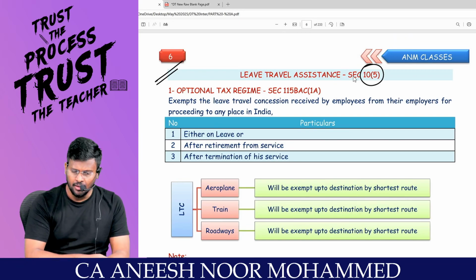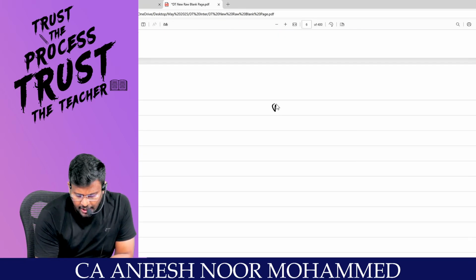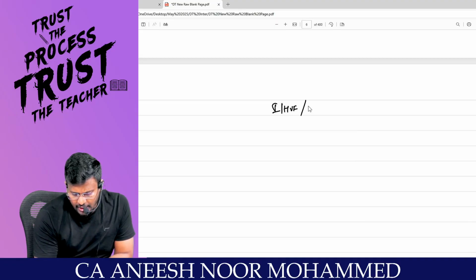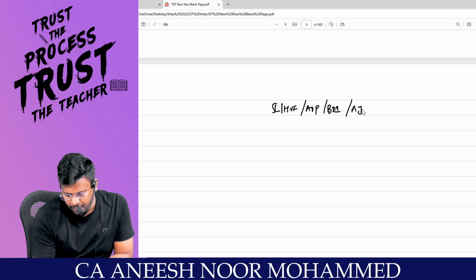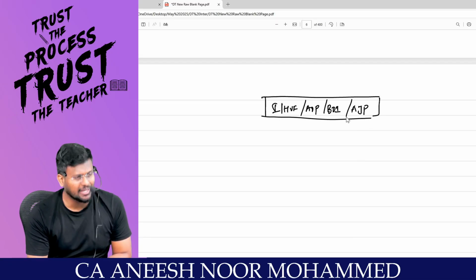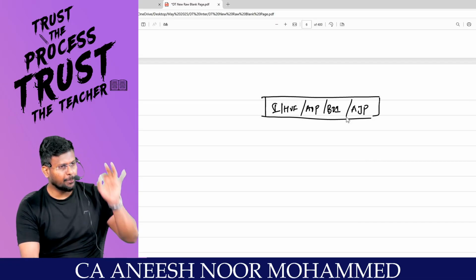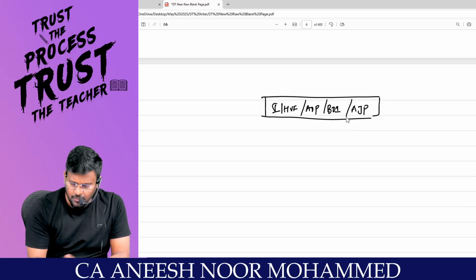Every assessee, whether an individual, HUF, AOP, BOI or AJP, is one set of class of assessee. The provisions of income tax are applicable to these 5 people.